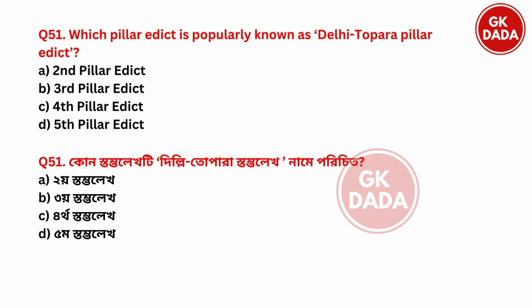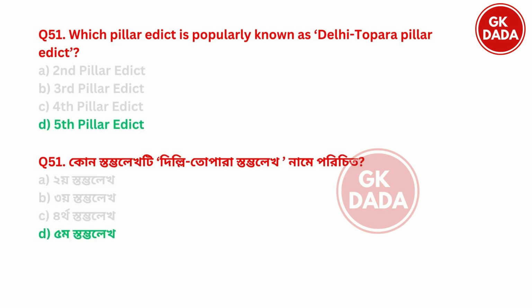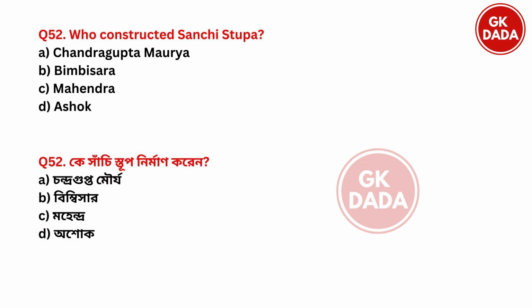Next. Which pillar edict is popularly known as Delhi Topara pillar? Which pillar edict? Don't confuse between pillar edict and rock edict, okay? This question is all about pillar edict. Which pillar edict is popularly known as Delhi Topara pillar edict? Second, third, fourth or fifth? And the right answer is option D, fifth pillar edict. Delhi Topara pillar.